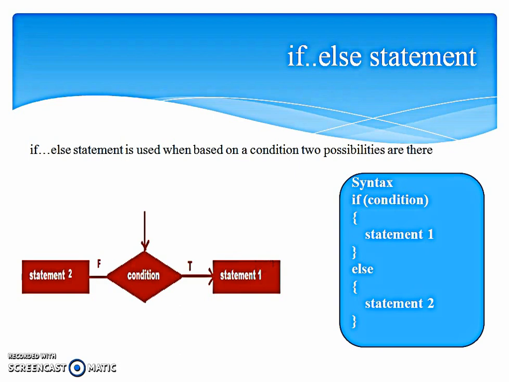Next is if else statement. If else statement will be used when we want to do some task based on the condition. If the condition is true, we want to do something, and if the condition is false, we want to do something else. As can be seen in this flow chart, if the condition is true, statement 1 will be executed. If the condition is false, statement 2 will be executed. Syntax is if, again condition, curly braces, statement 1 will be executed if this condition is true. Else, if this condition is false, then the statement set 2 will be executed.